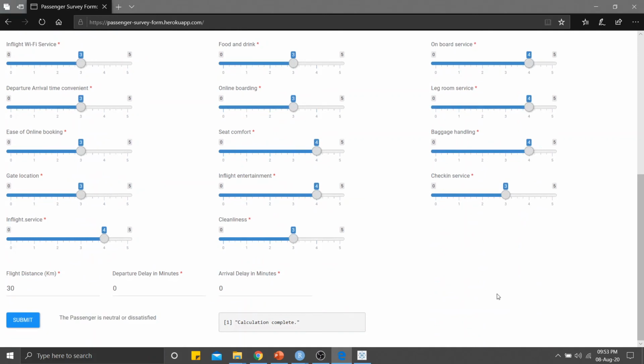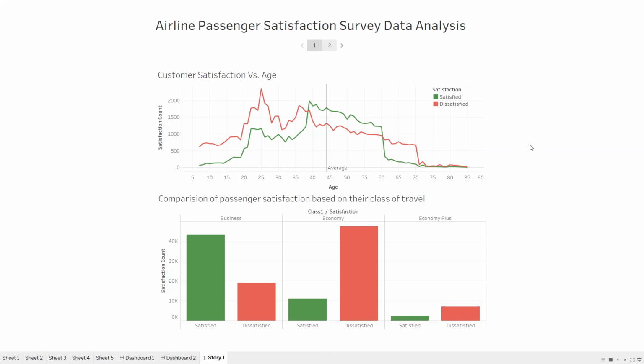Another thing I have done is created visualizations in Tableau. So this is the airline passenger survey data analysis. First is a line graph of customer satisfaction with age. You can see that for the lower ages, below the average age, more customers are dissatisfied than satisfied. After the values greater than the average, you can see a decrease in the number of customers who are dissatisfied and an increase in the number of customers who are satisfied.